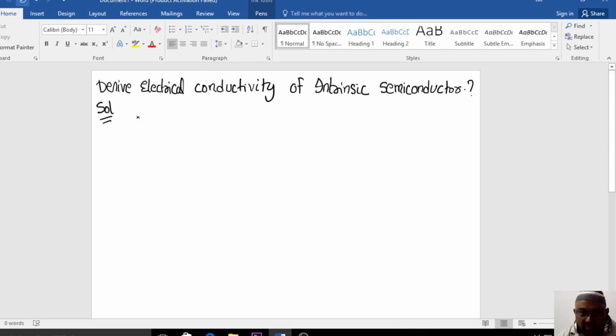I think that everybody is aware of the density of electrons, n_c, is equal to 2 into (2 pi m_e* k_B T by h square) whole to the power of 3 by 2, into exponential of (E_F minus E_c) by k_B T, right?